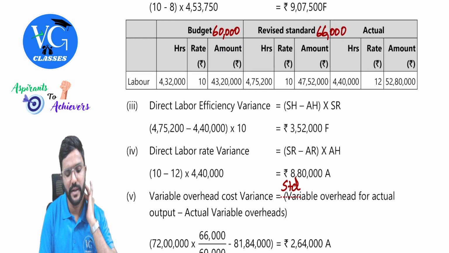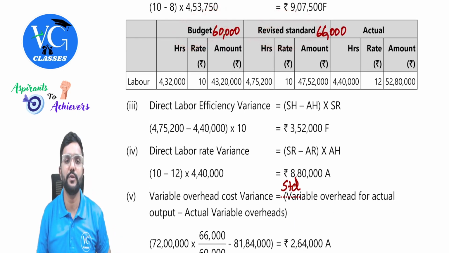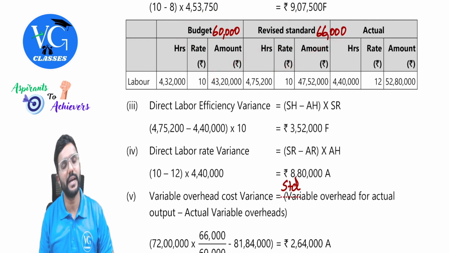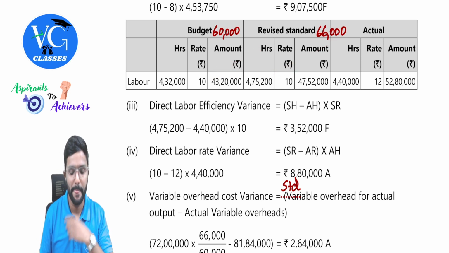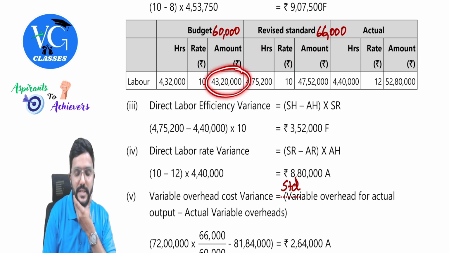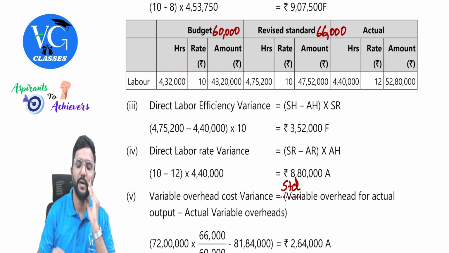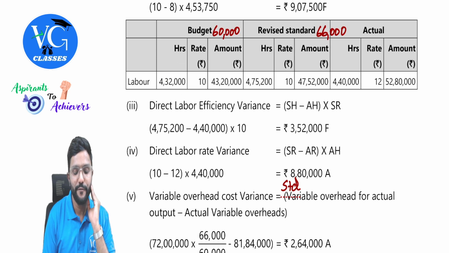Next, coming to labor data. For labor also they have given the budget, then they have converted that to standard. Can I do this, or can I straight away do the standard calculation also? However you are comfortable, guys. I will just explain how they have done it. Budgeted labor cost they have given as 43,20,000 divided by standard rate, and you will get budgeted hours. This is called budgeted hours. Got it? Now convert it for actual output.